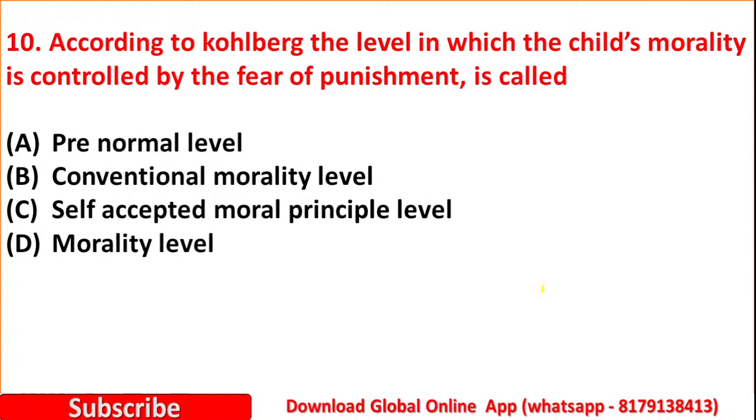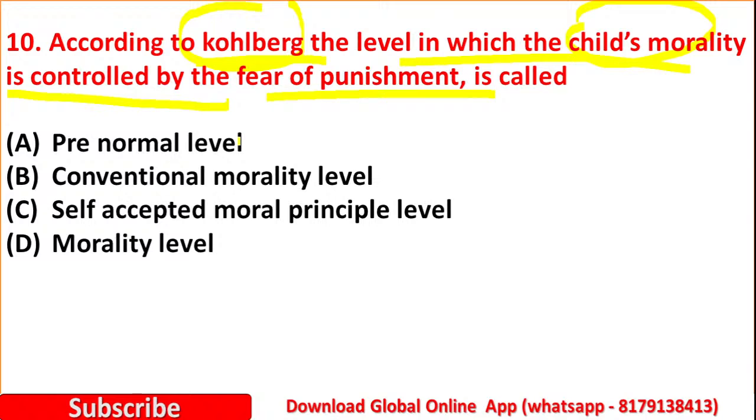Question number 10. According to Kohlberg, the level in which the child's morality is controlled by the fear of punishment is called, in which stage is the child's morality going to be controlled. Option A, pre-conventional level. Option B, conventional morality level. Option C, self-accepted moral principle level.